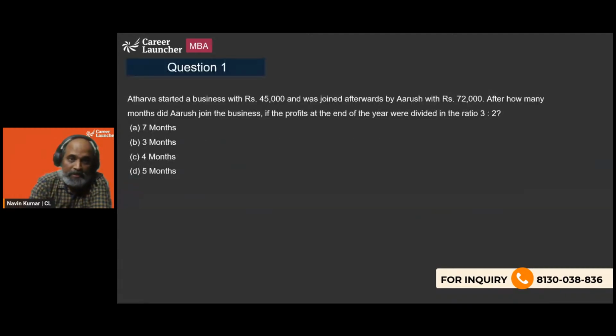So the first question is, Atharv started a business with rupees 45,000 and was joined afterwards by Arush with rupees 72,000. After how many months did Arush join the business, if the profits at the end of the year were divided in the ratio 3:2? So profit sharing in investments is directly proportional to the product of the investment made and for how long that investment was made, that is the duration.